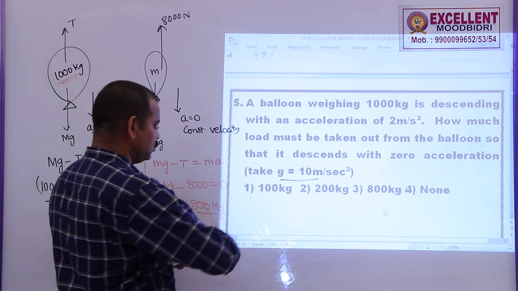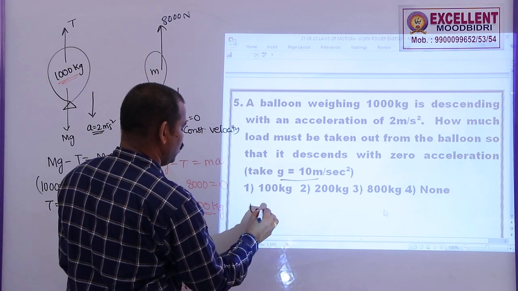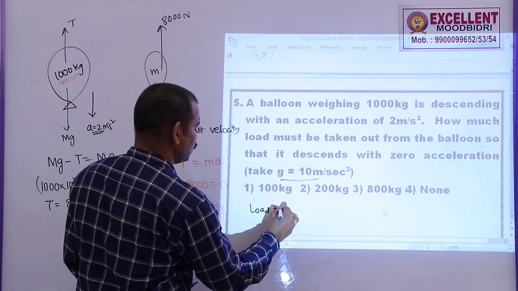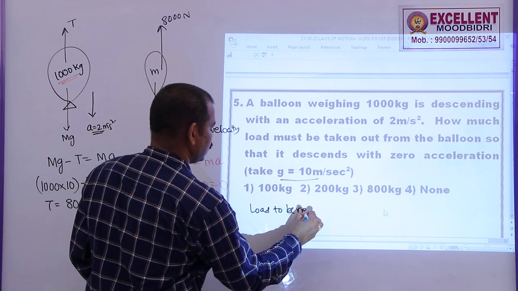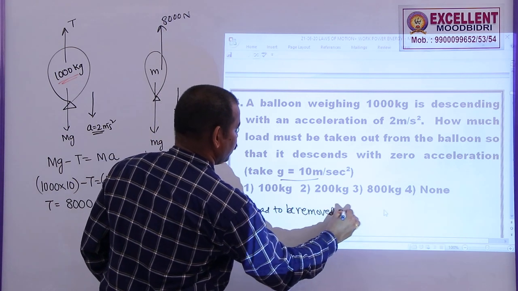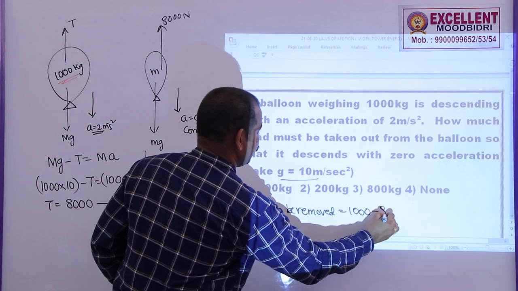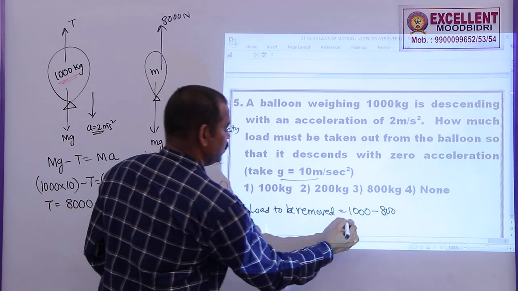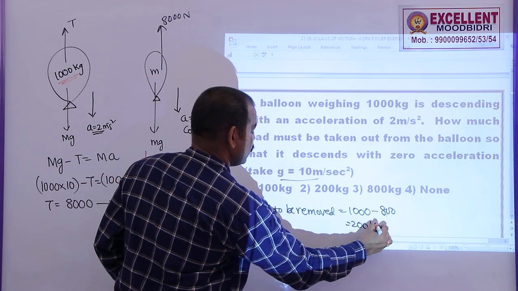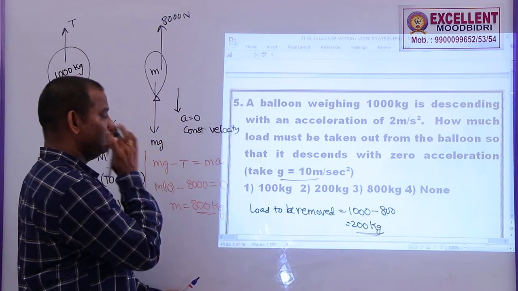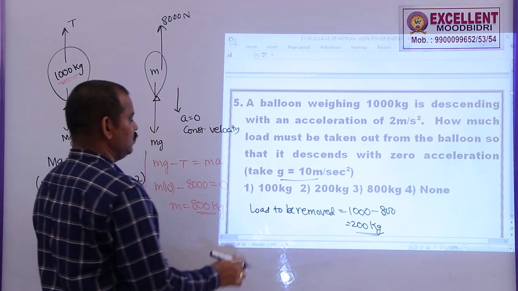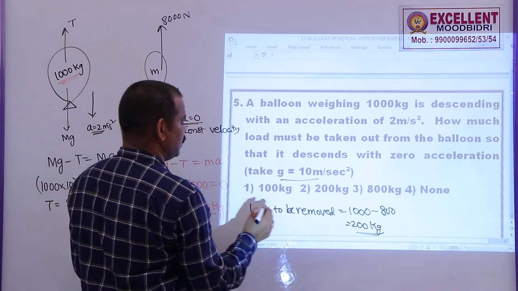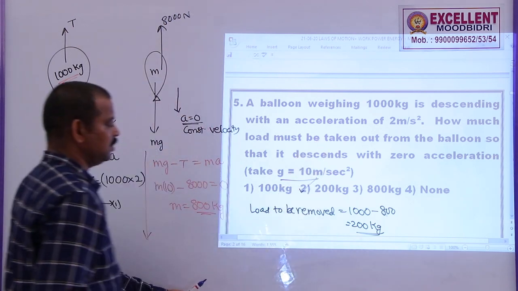Load to be removed: previously 1000, now it is only 800 kgs. That means, if you remove 200 kgs mass, the balloon will descend down with a constant velocity or zero acceleration. Option 2 is correct.